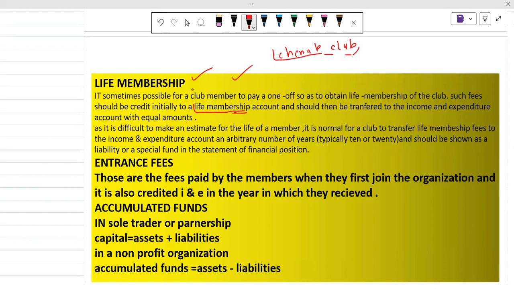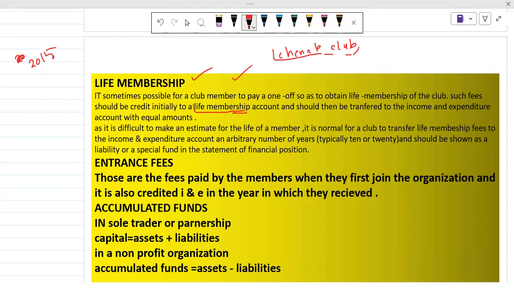Equal amounts means, if we are making the income and expenditure account for 2015, for example, we have 50 lakh as life membership.